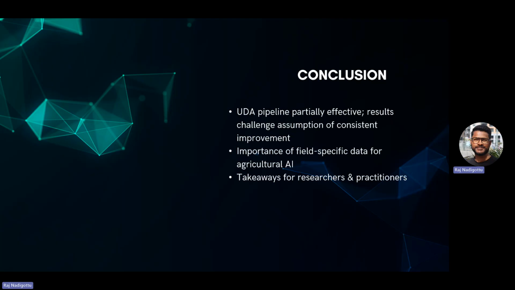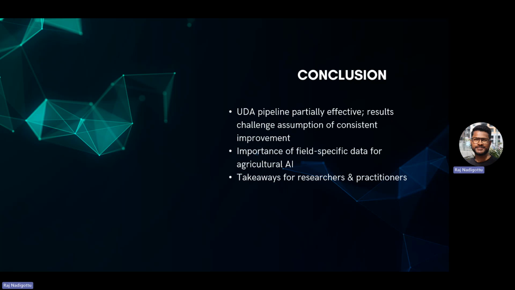We can improve the accuracy, but we need to have a great amount of high quality field images, right? So as I mentioned here, there is a high importance of field specific data, right?